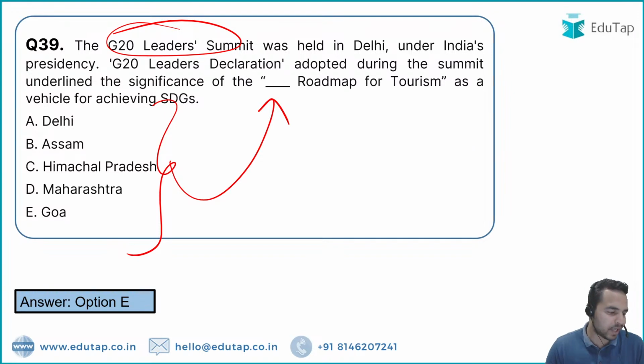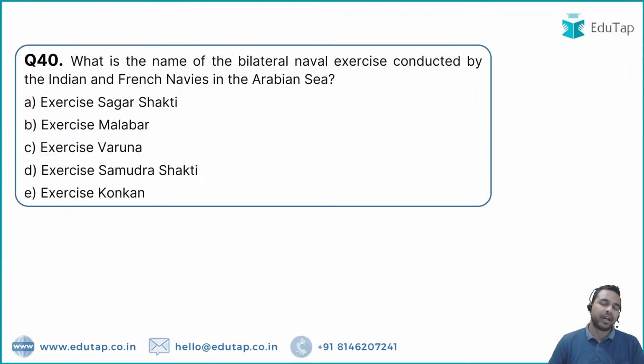I can see here that Vishnu, Shraddha, Niranjan, Ahuja, Janvi, Riya, Shalini, Sridevi, Shalini, everybody is giving me the right answer to this question. That is option E, that is Goa. Absolutely right, my dear friends. Let's move on to the next question.